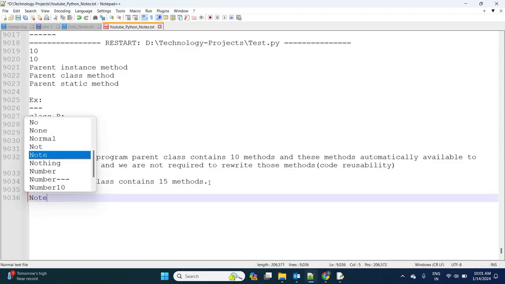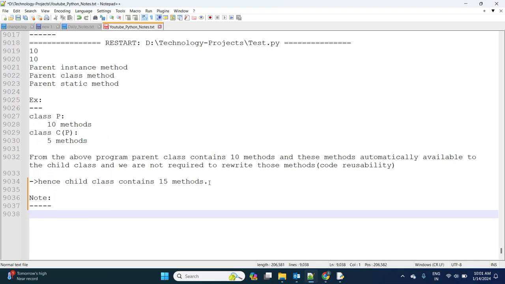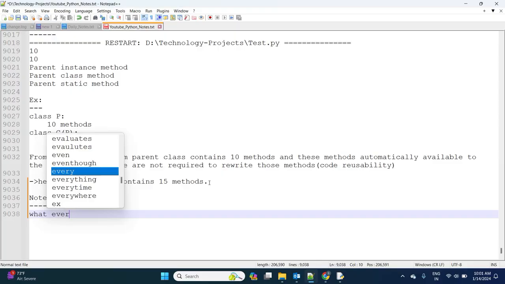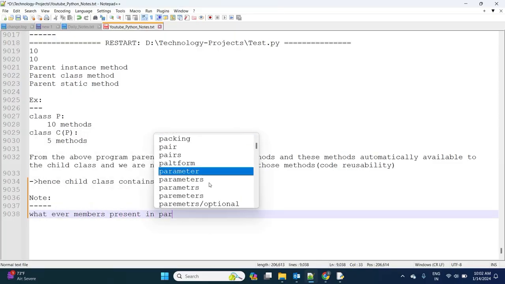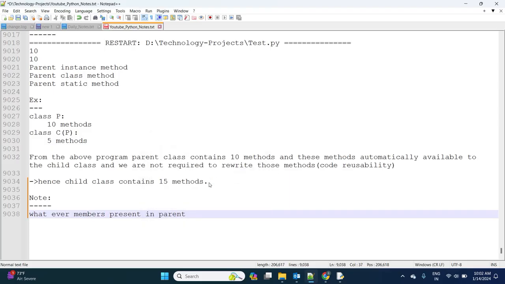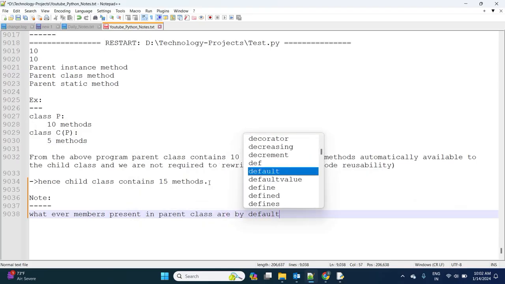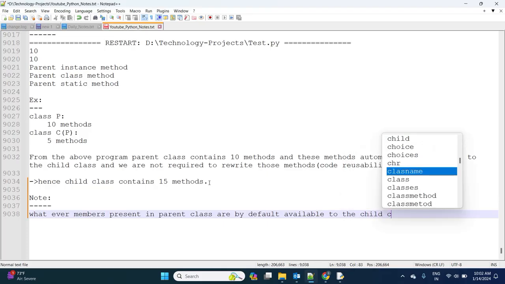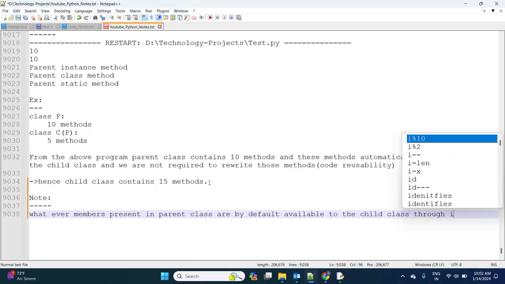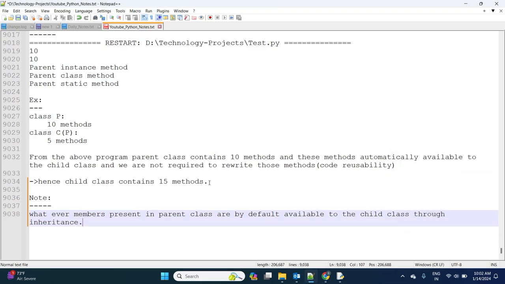Normally I want to write one note. Whatever members are present in the parent class are by default available to the child class through inheritance.